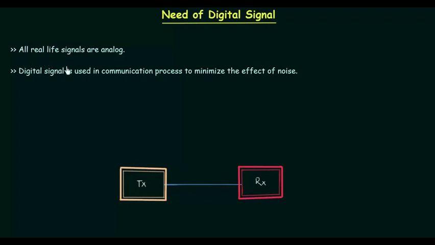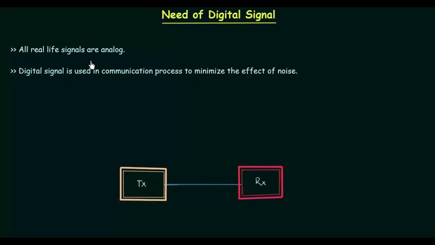All real-life signals are analog in nature, and at first sight it seems use of analog signal is much better as compared to digital signal. Because if we want digital signal, we need to convert the analog signal by using analog to digital converters. So there is cost involved, we are investing money, and thus we want something better.